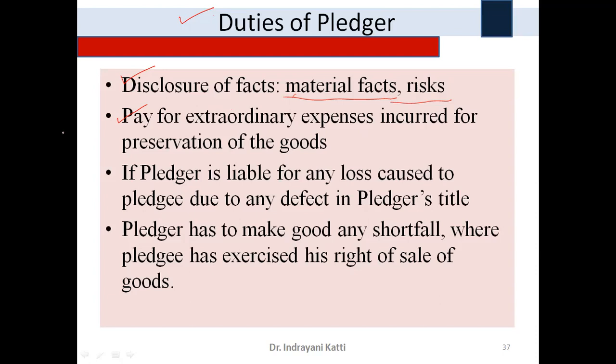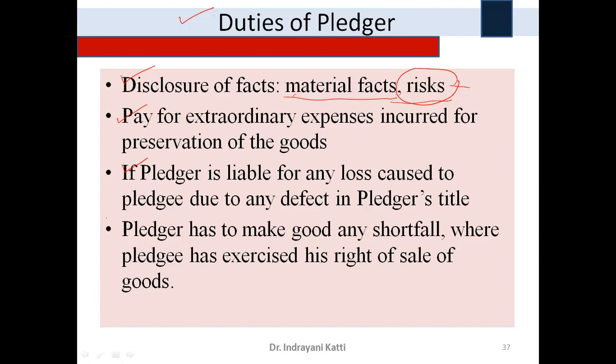Okay. Next, the third one: the pledger is liable for any loss caused to the pledgee due to any defect in the pledger's title. So at that time, he has to make good the loss. So if anything happens over here, the first one is there, no? Disclosure of facts: if he fails to disclose the facts, the risk which is involved over there, at that time, he has to make good the loss.